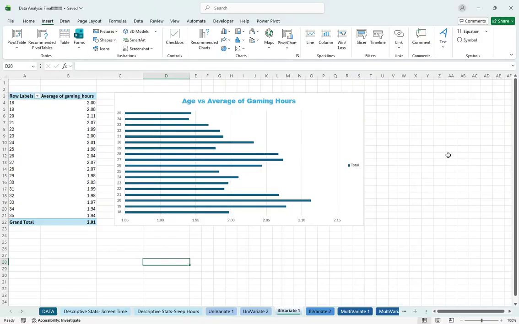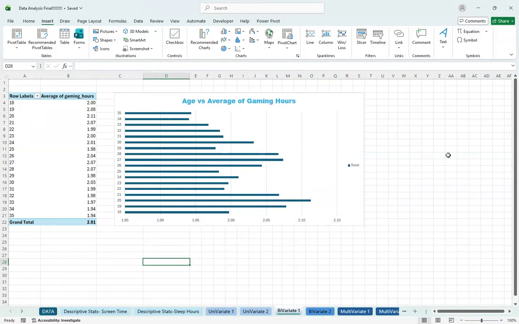So here I just thought it would be interesting to see how the ages, this high of ages, 18 to 35, dealt with gaming hours, and if this had a big role in addiction. We see in this data set, again, the averages did not have a lot of variance at all, but age 20 was the highest with over 2.1 hours a day, which is kind of a lot to sit down and game for 2 hours, I guess, to me. But they just remained relatively stable across the board.